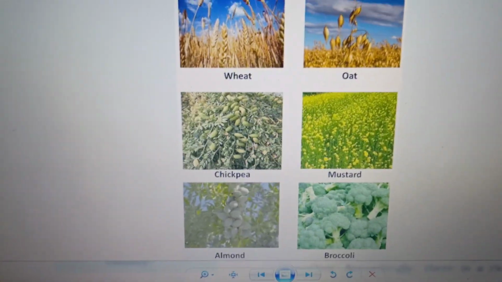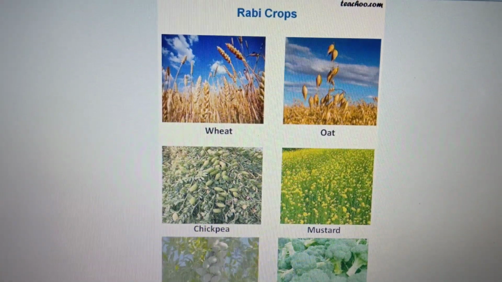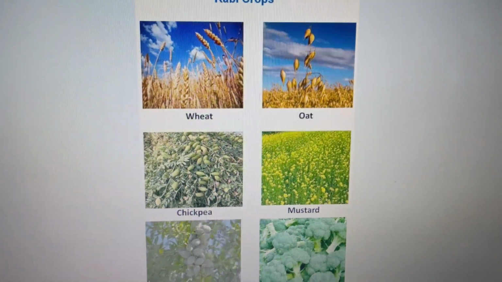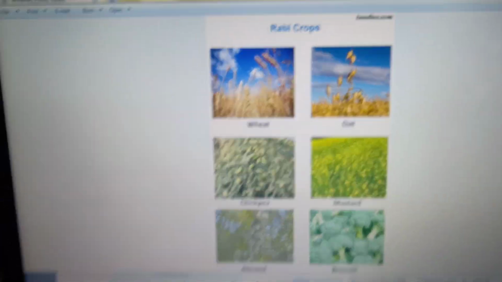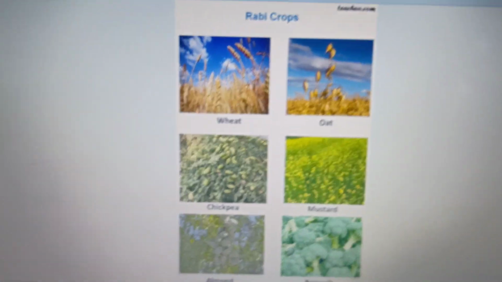They are all sown in the winter season. Besides these, pulses, or lentils, and vegetables are grown during the summer season at many places. It all depends upon the climatic conditions.